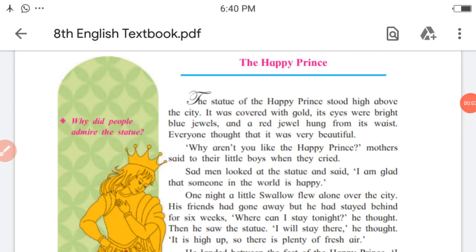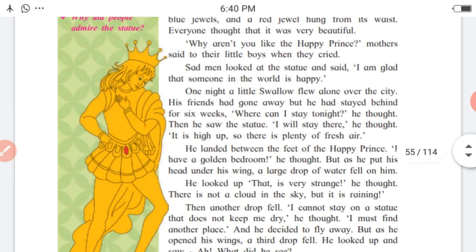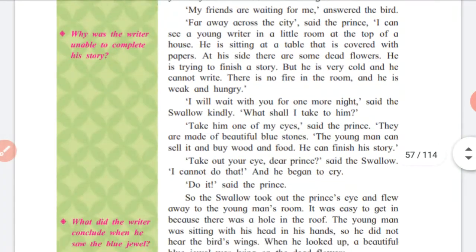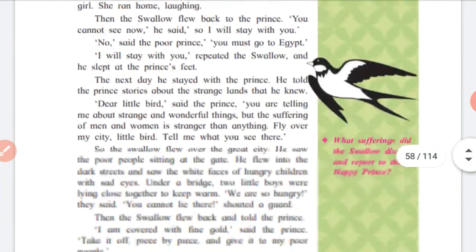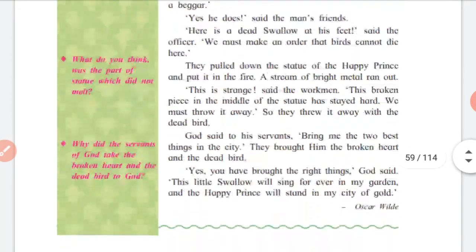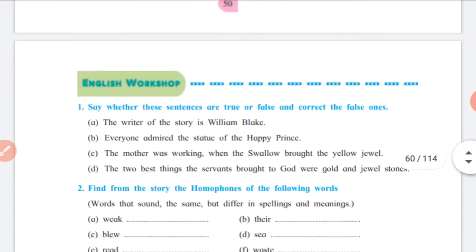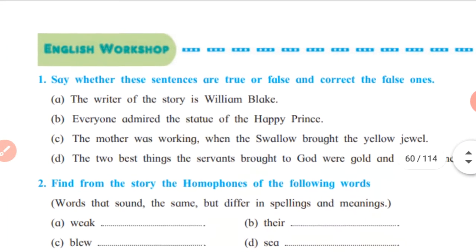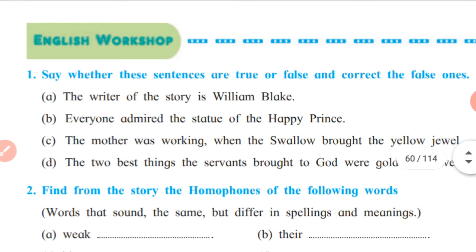Dear scholars, through the previous video, we have put an end to learning the lesson The Happy Prince. I hope you all have understood the story, and I hope you all will be ready to do the activities given in English workshop based on this lesson. So let us see what activities are given in English workshop.